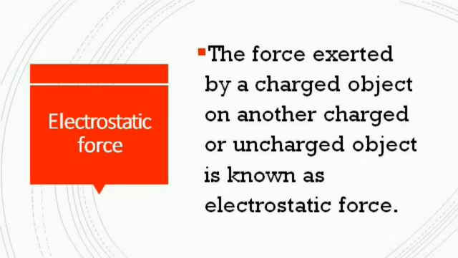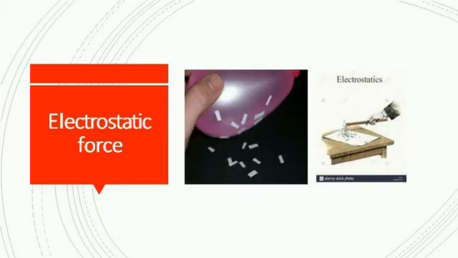Let me repeat, the force exerted by a charged object on another charged or uncharged object. Here, one charged object is the comb or plastic scale. The other charged or uncharged object, in my example, is the bits of paper. It's not necessary that it should get charged. The force exerted by a charged object on another charged or uncharged object is known as electrostatic force.